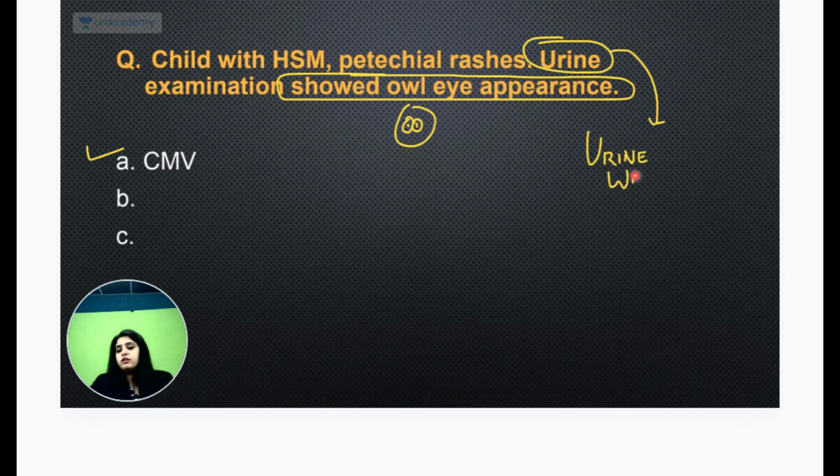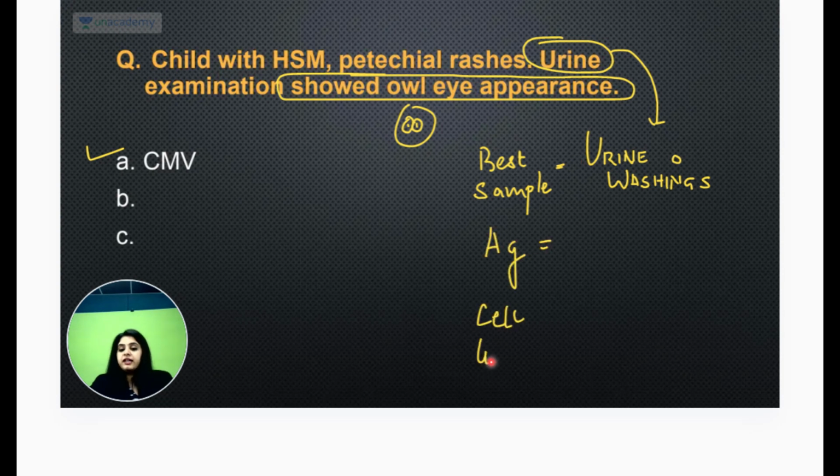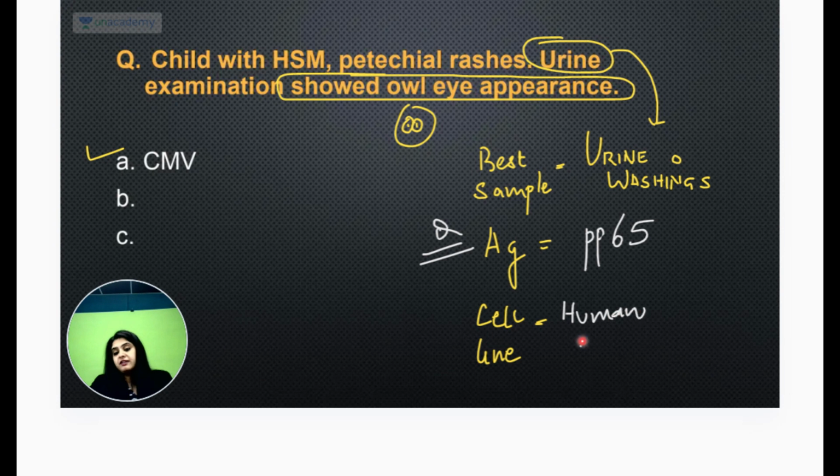तो जल्दी से can you also revise with me? ये तो मतलब this was a giveaway question ना, giveaway question in the sense that owl eye appearance लिख दिया तो what more do I need in life? But can you tell me what is the antigen for CMV that you are using, and what is the cell line for CMV which is the best? For INI CET you have to tell me that. So antigen is PP65, which is a very important microbiology question. No one studies this much because I'm telling you I'm going forward for INI CET, repeating PP65. And next is going to be cell line. So it is a human fibroblast cell line. Very good.